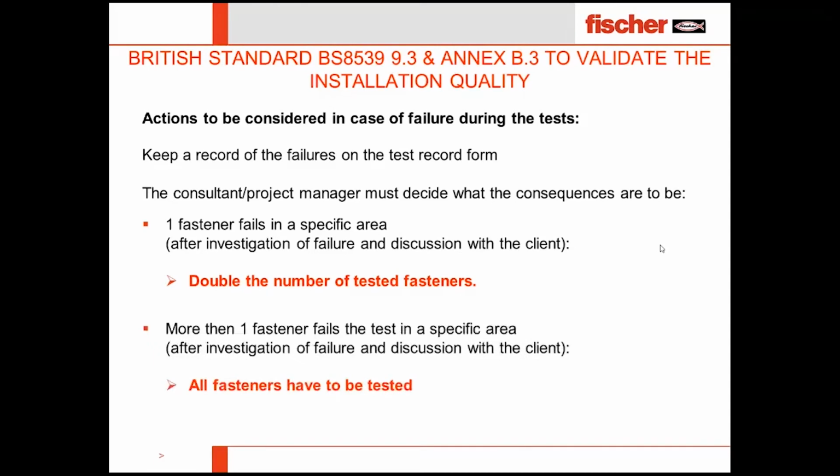Or if more than one fastener fails in the specific area, then all fasteners have to be tested. It's very simple, not on the percentage but on the number, or the specification has to be reconsidered by the structural engineer or engineer at the project.